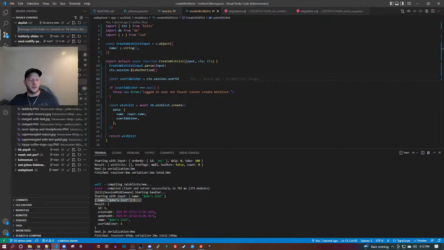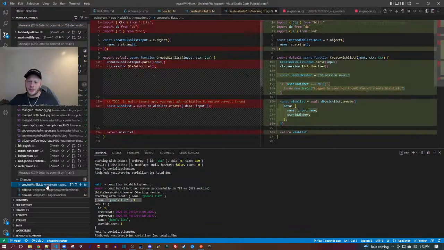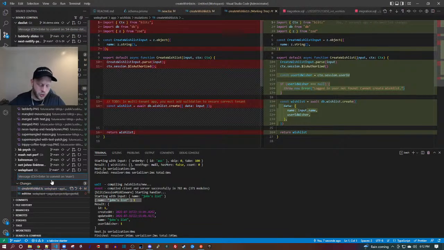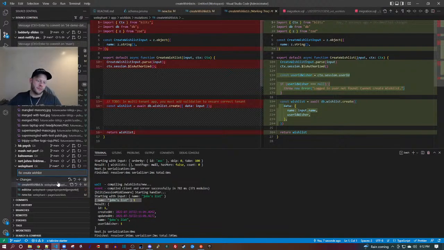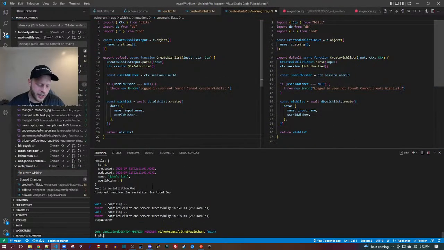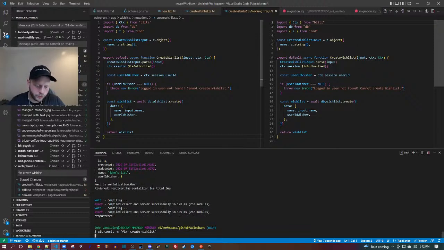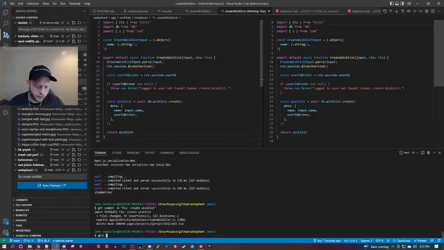And we will commit this, let's see. I guess we'll commit this as a fix. So this will be fix create wishlist. I'll stop the server and push this. Git commit, push, fix create wishlist. Git push no verify.